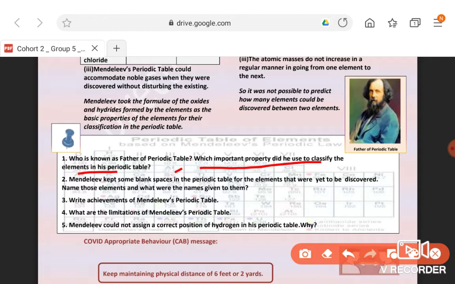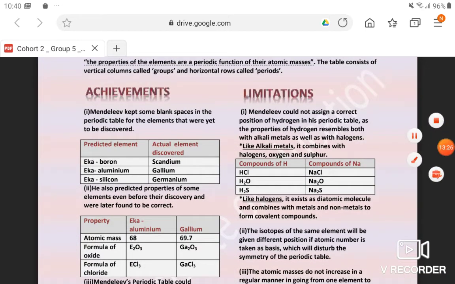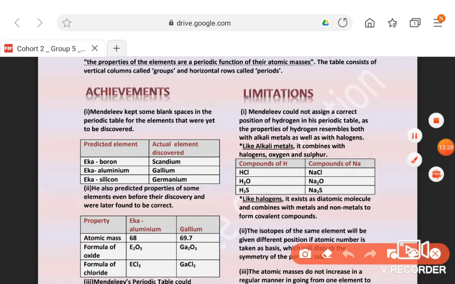Mendeleev kept some blank spaces in the periodic table for elements that were yet to be discovered. Name those elements and what were the names given. He gave the name according to the element above it. So after boron, Eka boron, after aluminium, Eka aluminium, after silicon, Eka silicon.